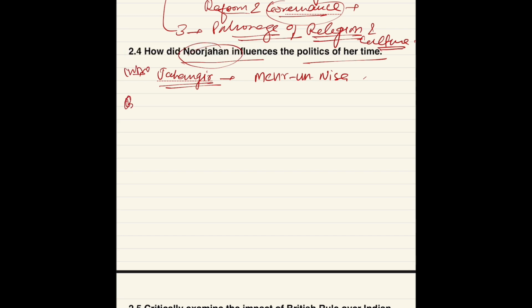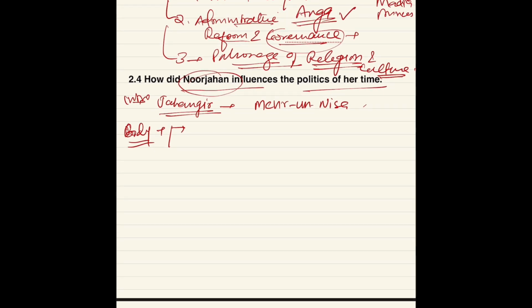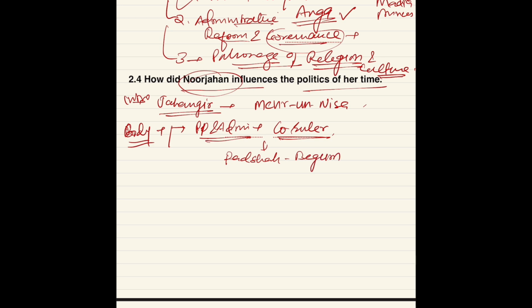Then in the body, what can you write? Like what we did for Bimbisara, you can take these points from there. Political and military expansion, or political power and administration. In political power and administration, you can write about co-rule, because she was co-ruler. She interfered in almost all the affairs of state policy, and because of that she was also known as Badshah Begum.